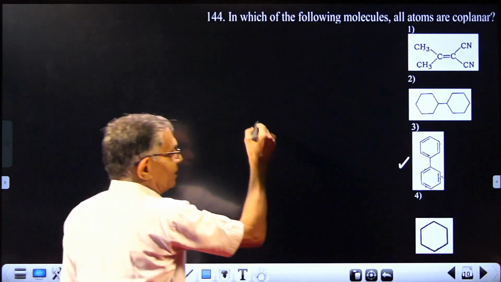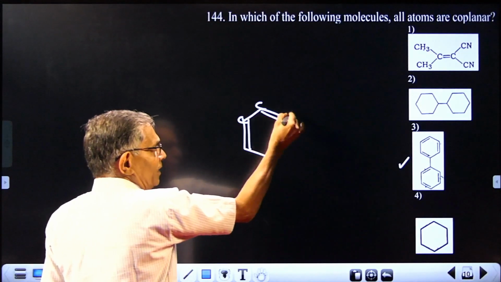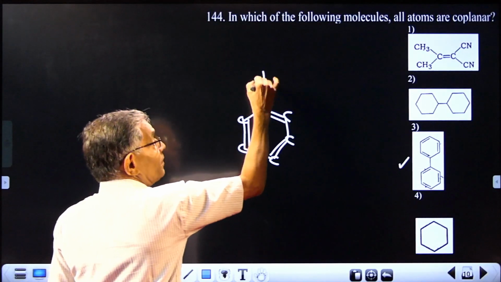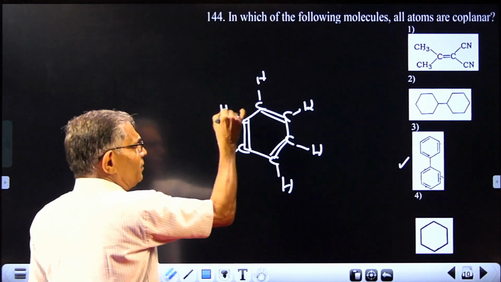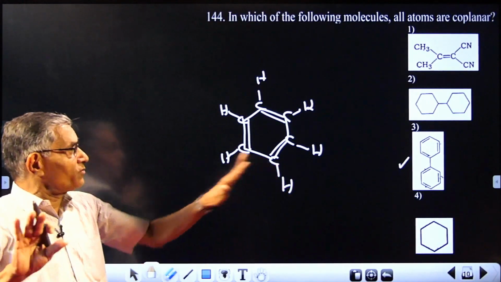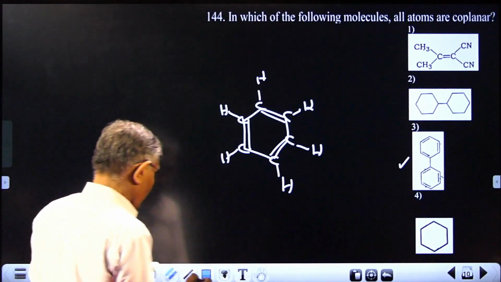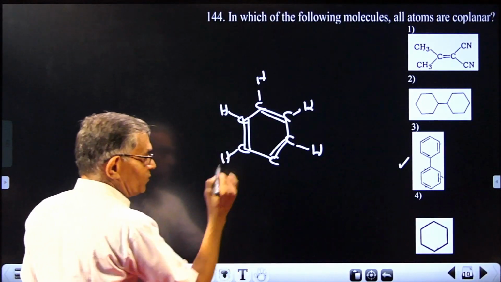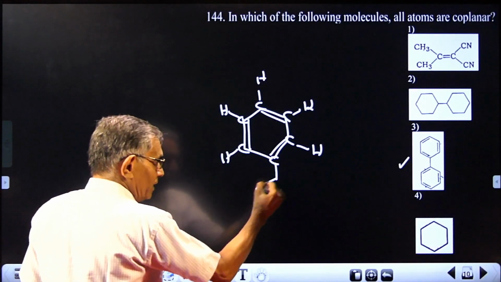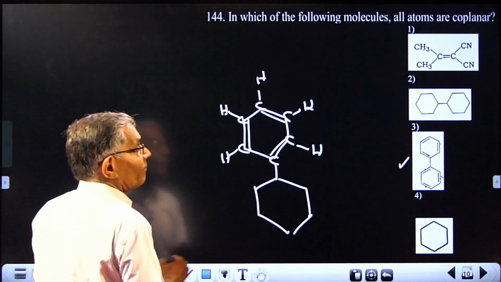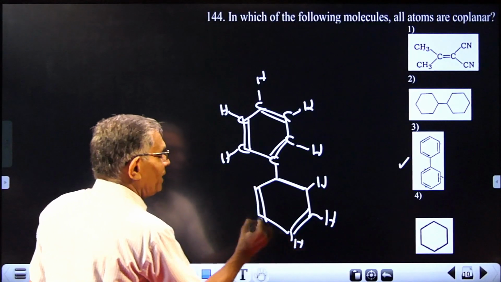Here it is a benzene ring. You know, the benzene ring is a planar molecule with all the carbon atoms and hydrogen atoms lying in the same plane. So that is right. It is a highly planar molecule. All the 12 atoms are lying in the same plane. But when you attach another benzene ring below this one, all the atoms in this ring also should be lying in a plane.